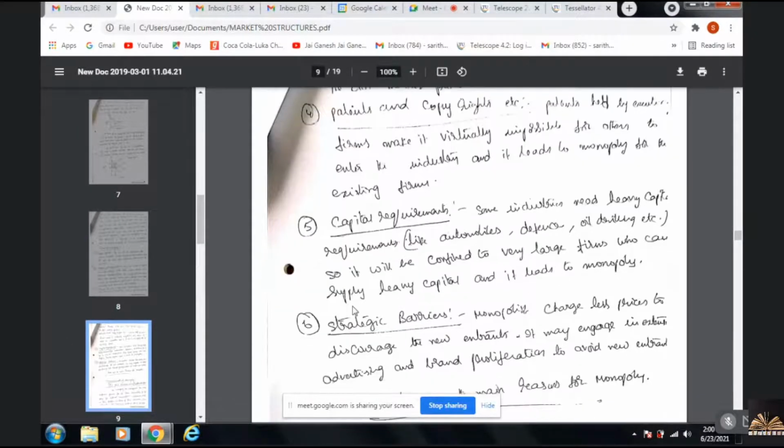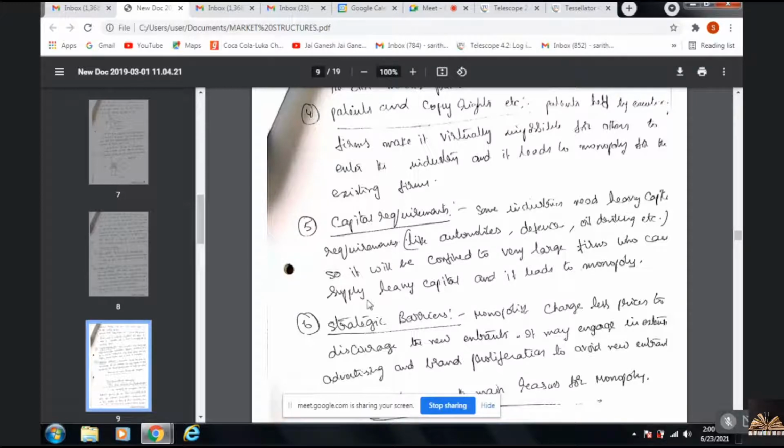Then the next one is huge capital requirement. Huge capital requirement is required in the case of if you want to enjoy a monopoly, you have to have huge investment. Therefore, one of the important features is monopolists enjoy supernormal profits in the long run because it requires huge capital. If you want to enter, you need to have huge capital, which may be demotivating for small entrepreneurs to enter into the market. Then strategic barriers.